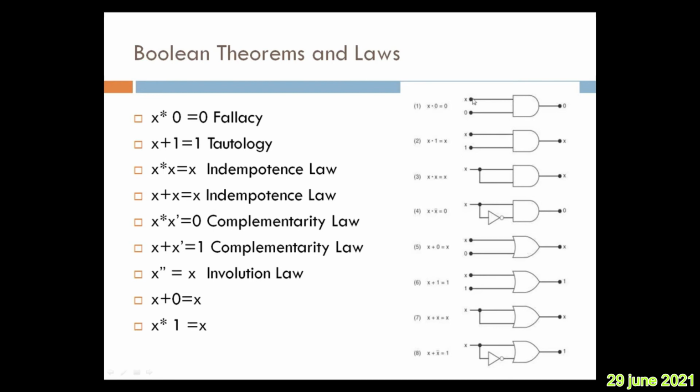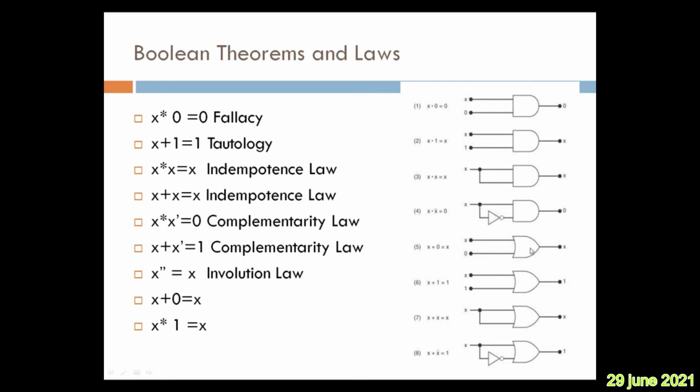So x AND 0 is always 0. x AND 1 is always x. x multiplied any number of times: rather than writing x once more, we can just attach it, so this input is also x and this input is also x. That gives x. Here, x star x bar, where x bar means x complement: since it is the complement, the same x is taken through the NOT gate and the result will be 0.